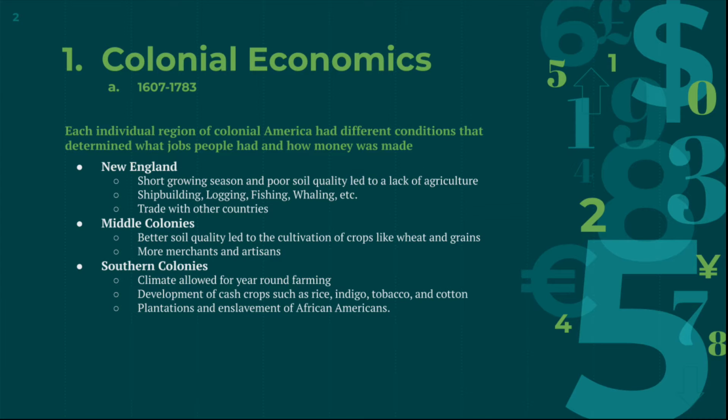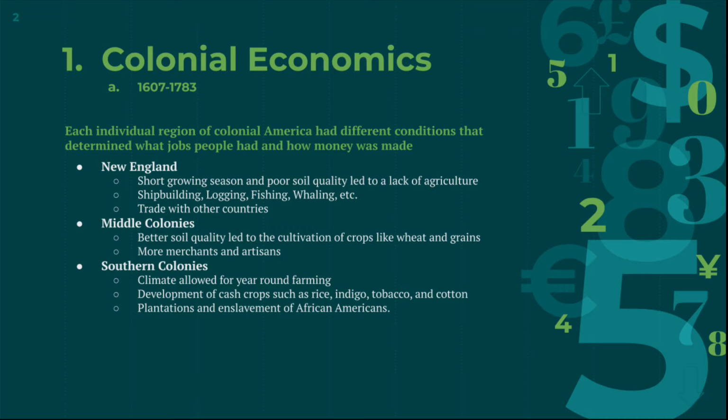Part 1, Colonial Economics. Colonial America was divided into 3 distinct regions, and each region had different environmental and geographical conditions that contributed to the development of different economic systems. The New England region had the poorest soil and shortest growing season of all the regions, which created an economy based on occupations such as shipbuilding, logging, fishing, and whaling.